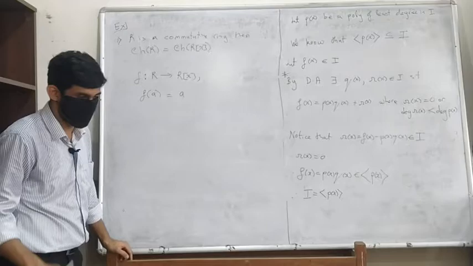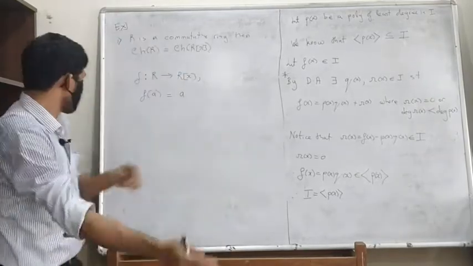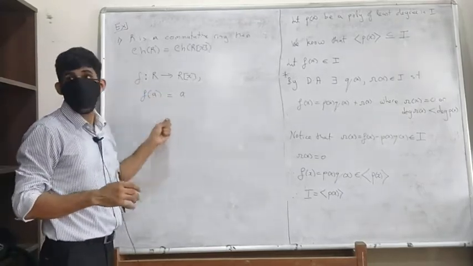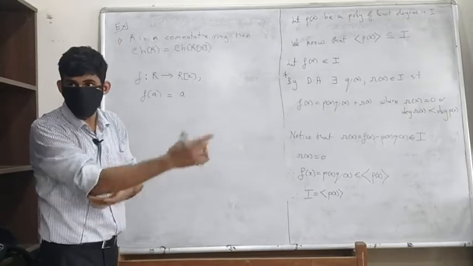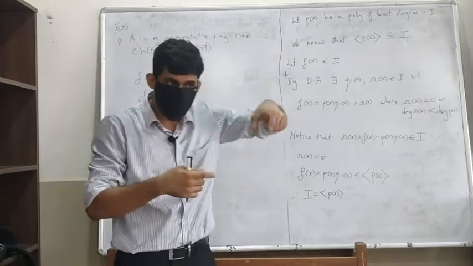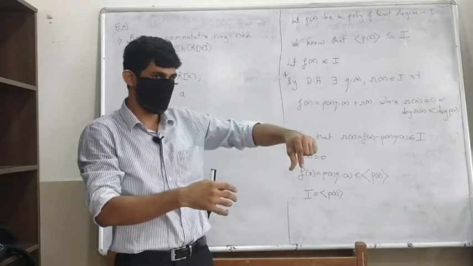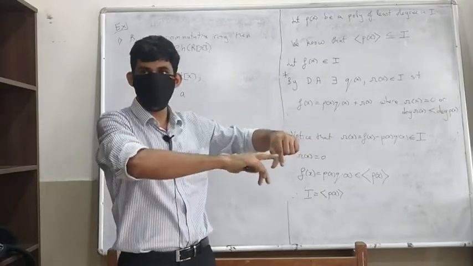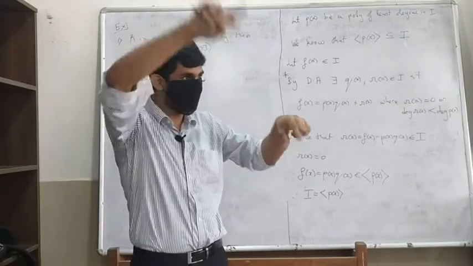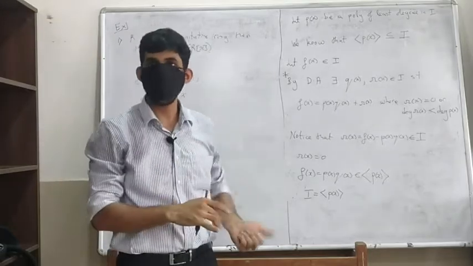Okay, 1-1 homomorphism. How do I know that this is a 1-1 homomorphism? I will need to prove it, right? So what happens to a plus b? What is f of a plus b? Look at the map. What is the image? It is going to go to the polynomial whose constant term is a plus b and everything else is 0. That is exactly the polynomial with constant term a and everything else 0, plus the polynomial with constant term b and everything else 0. Add those two, you will get back that same thing.